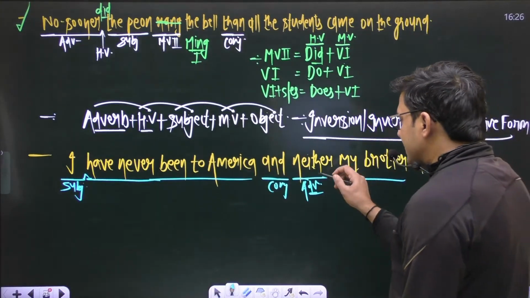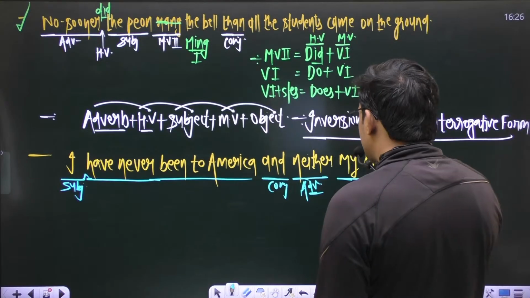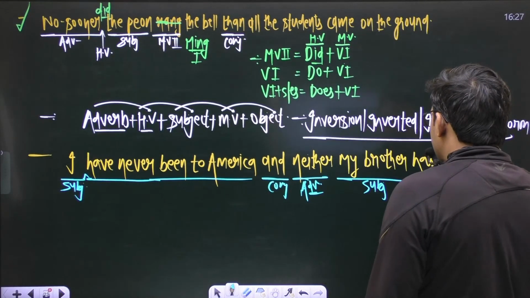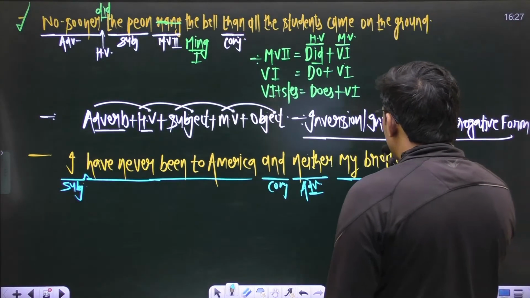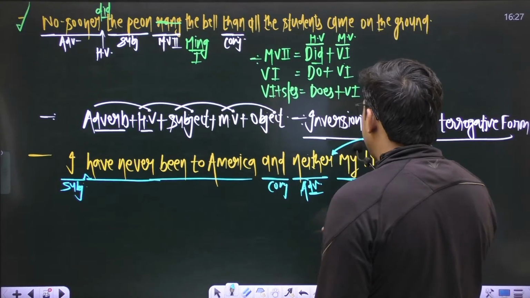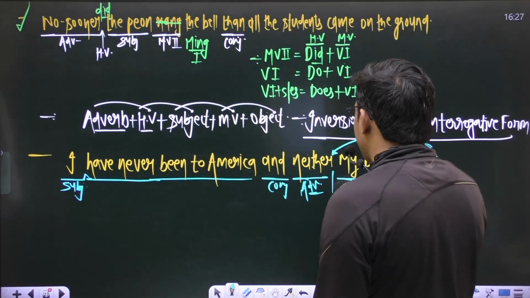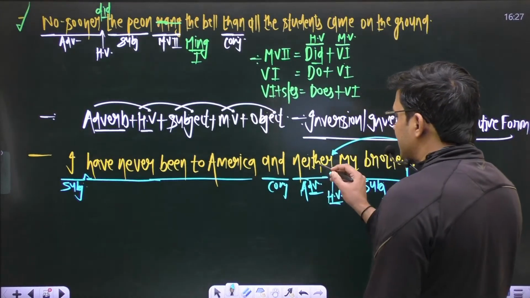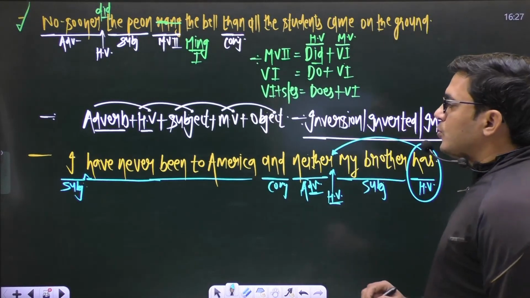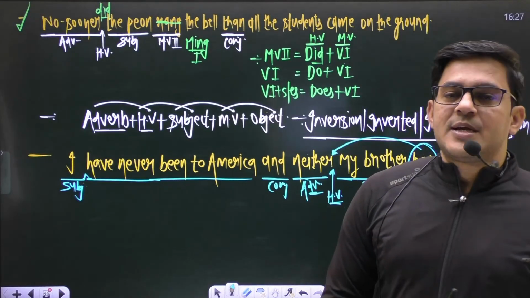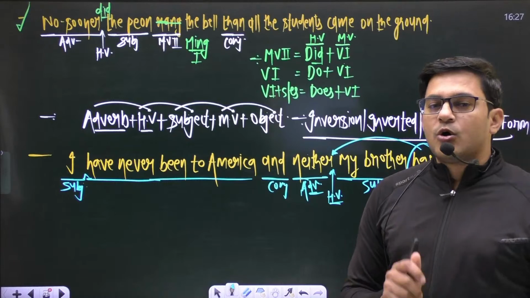This is the subject and "has" is the helping verb. So to maintain inversion, we use this helping verb "has" before the subject and after the adverb "neither". Now you will be able to maintain inversion in the sentence, and the sentence will be okay now, right?